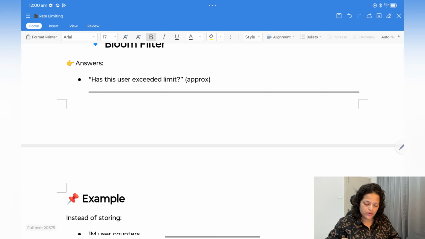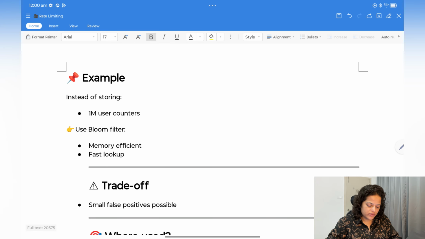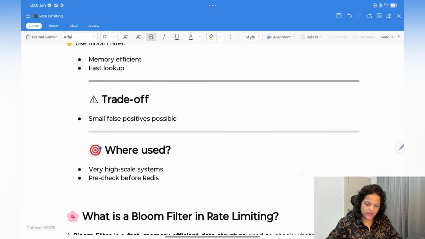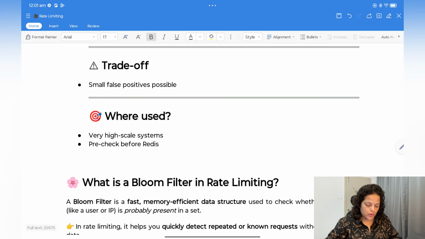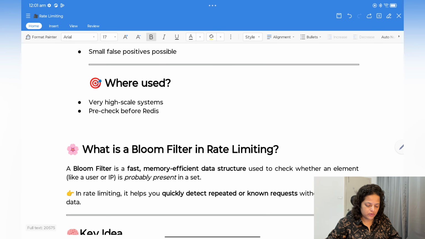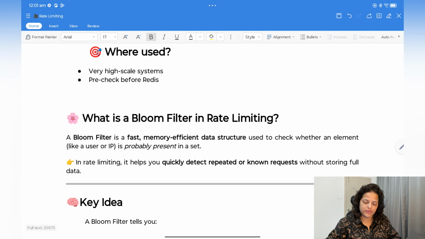Let's say you have a scenario where you need to check whether a user exceeded the limit or not. I have given him a maximum of 5 wrong logins he can enter in one day, and that is what I need to check. Now I cannot go to the database and store all the requests and check those requests. So here I will use the Bloom filter. Instead of storing 1 million user counters, use a Bloom filter, memory efficient with fast lookup. A small false positive is possible. In very high scale systems, use it as a pre-check before Redis.